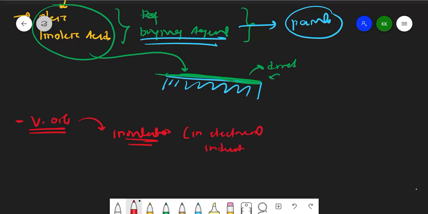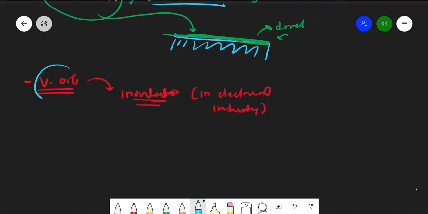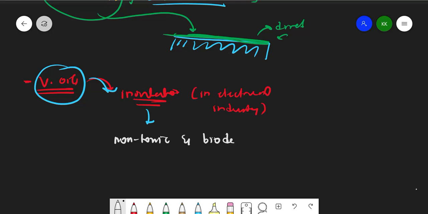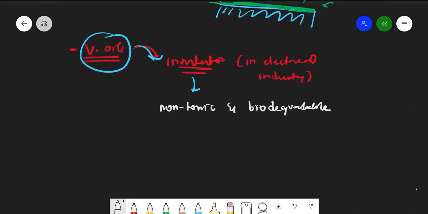These vegetable oils which we use as insulators in the electrical industry are very eco-friendly, non-toxic and biodegradable. They are not like plastics; with time they degrade in soil. So these are very important.